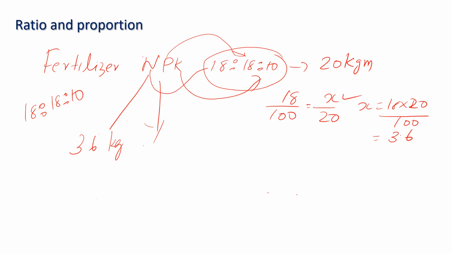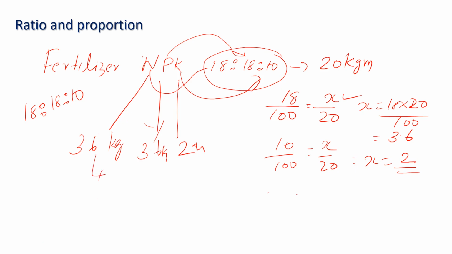Am I right? Okay. So this also will be 3.6, and here 10 upon 100 is equal to x upon 20, where x is equal to 2. So your potassium will be 2 parts or 2 kilograms. That means by adding all these, we will get 3.6 plus 7.2, 9.2 kilograms will be pure fertilizer, containing nitrogen, phosphorus and potassium. Remaining will be the media used for making the fertilizer.